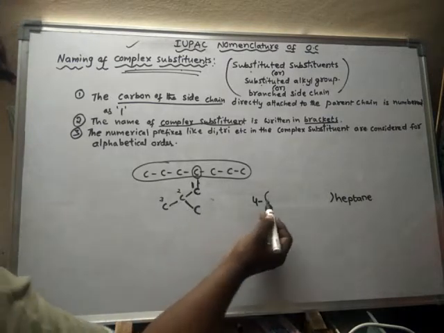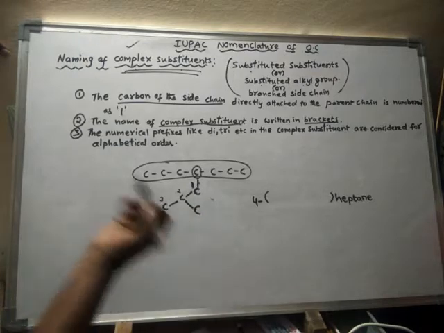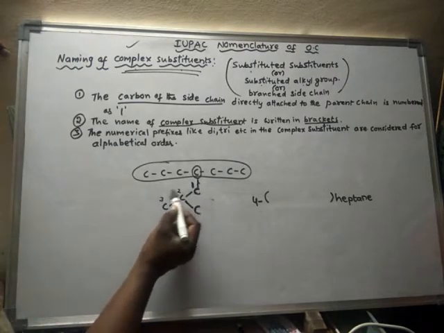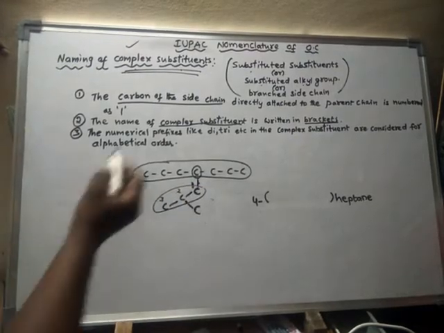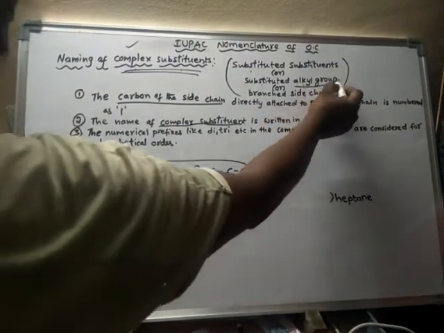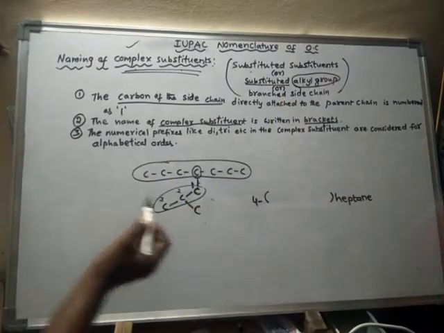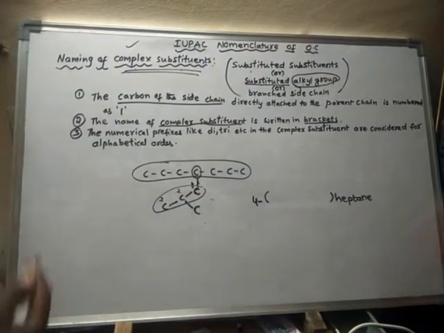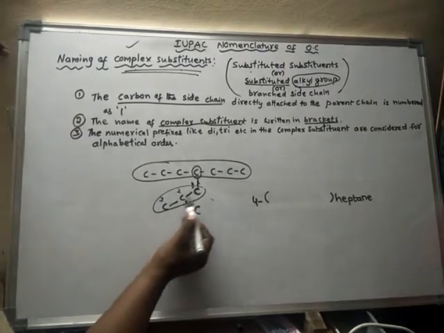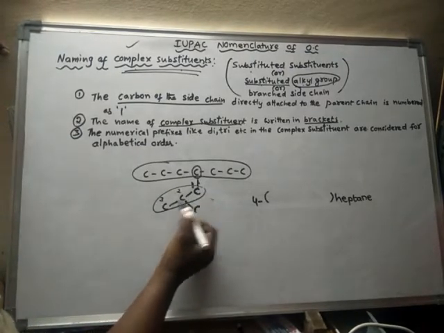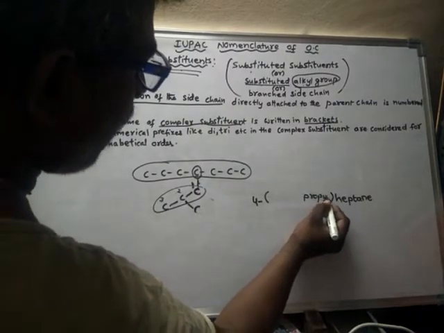Now we will write the name of this substituent. What is this substituent? This is an alkyl group, a substituted alkyl. This side chain is always named as alkyl. So which alkyl is it? Propyl. A three-member side chain is said to be propyl.